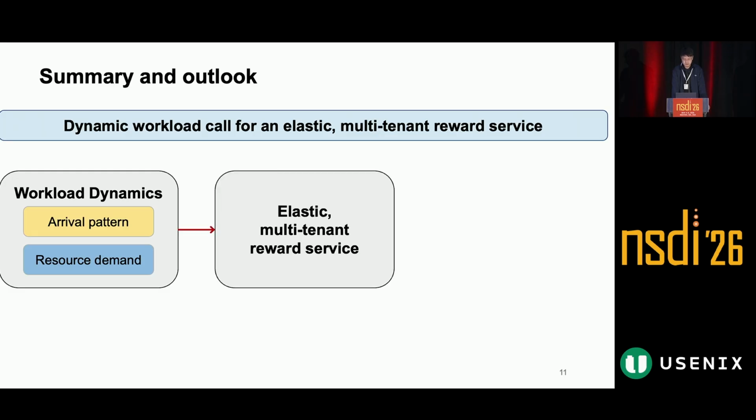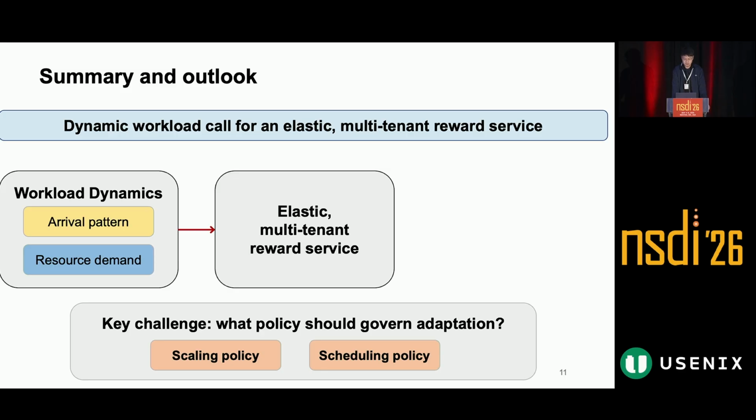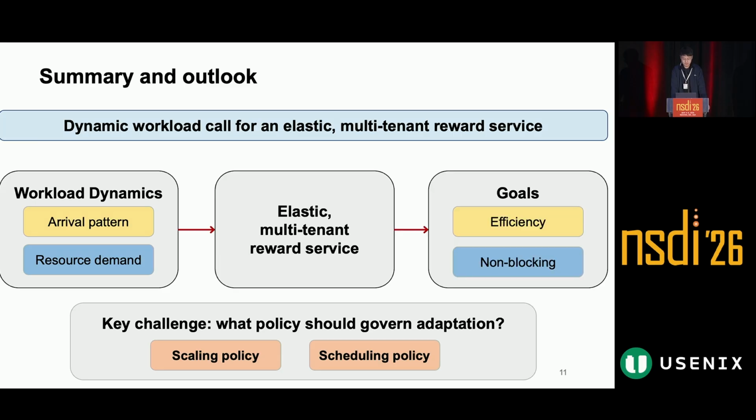Elasticity allows the service to dynamically adjust the resource allocation in response to workload fluctuations, while multi-tenancy further promotes resource sharing and reuse. But this immediately raises the key challenge. What policy should govern scaling and scheduling so that we can achieve two goals at the same time, high system efficiency and non-blocking training?